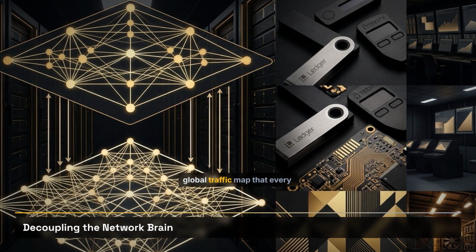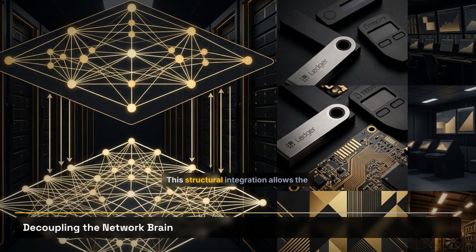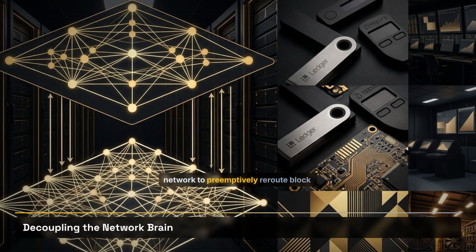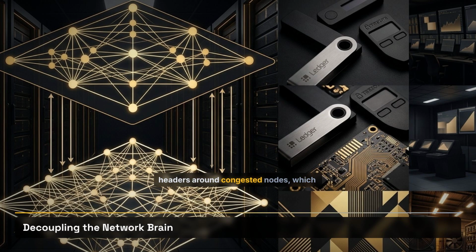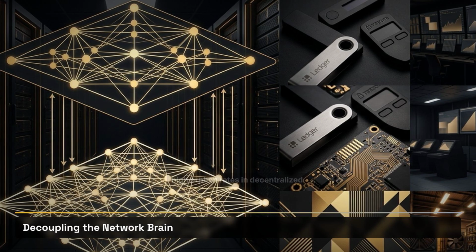Think of it as a global traffic map that every car agrees is accurate before they start driving. This structural integration allows the network to preemptively reroute block headers around congested nodes, which targets the primary cause of high orphan rates in decentralized systems.